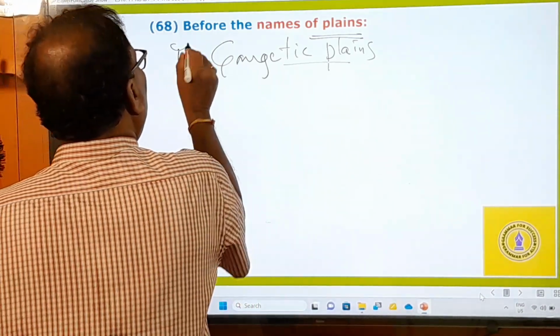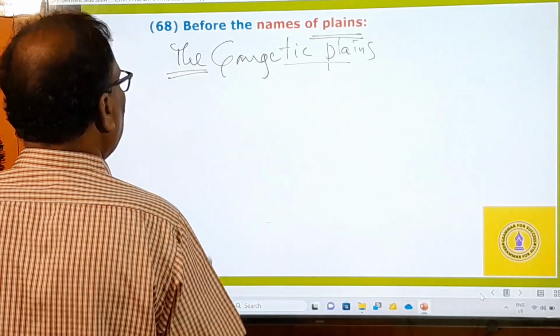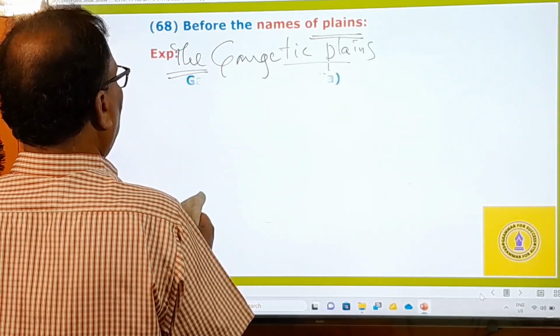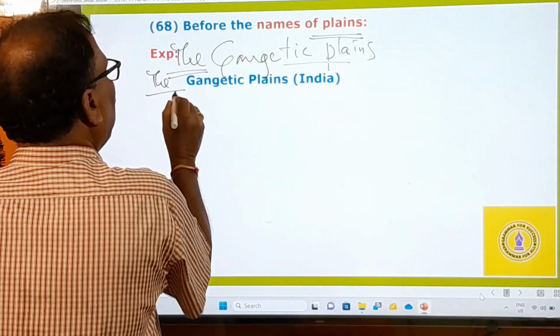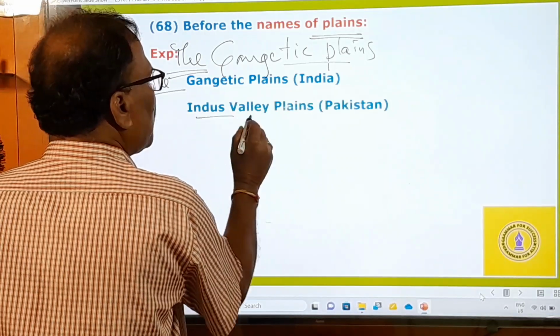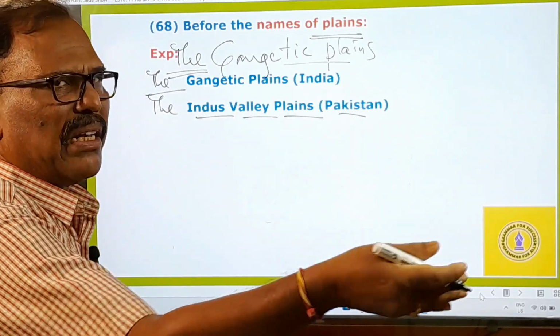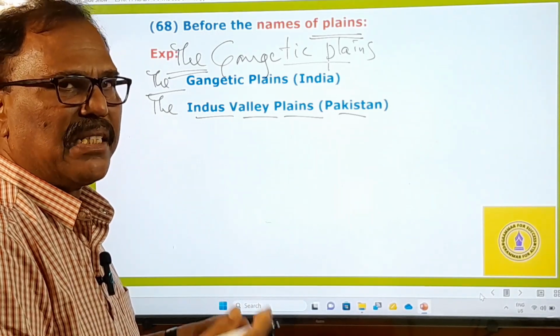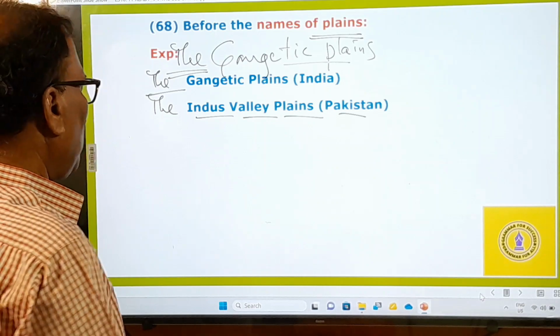Before the names of these plains, you must use the definite article. How? Let us take some examples here. The Gangetic Plains in India, so you have to use the Gangetic Plains. Then comes the Indus Valley Plains. It is in Pakistan. Whether it is in Pakistan, Bangladesh, Nepal, wherever it is, plains are plains only. Before the names of the plains, we must use the definite article.